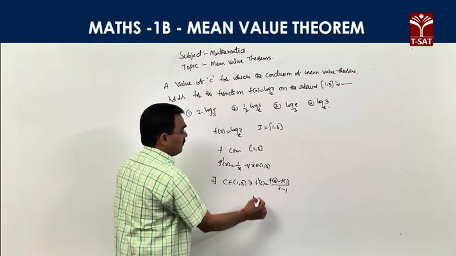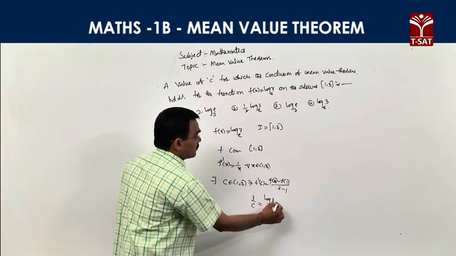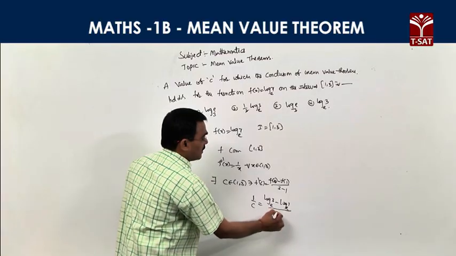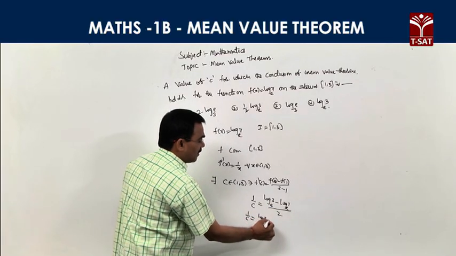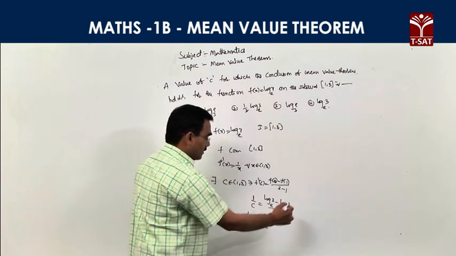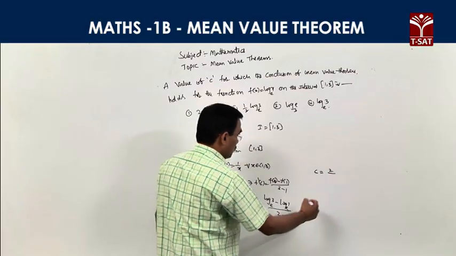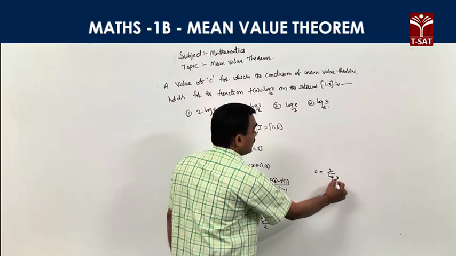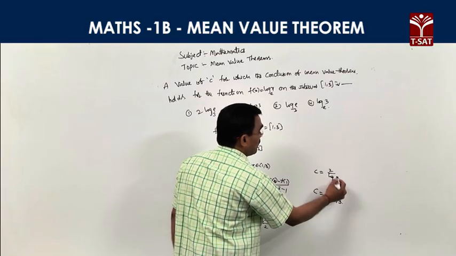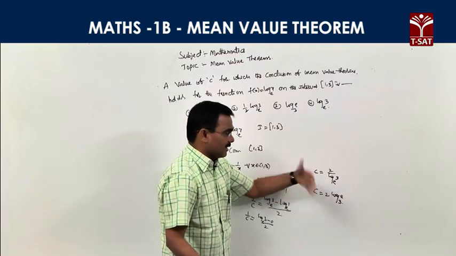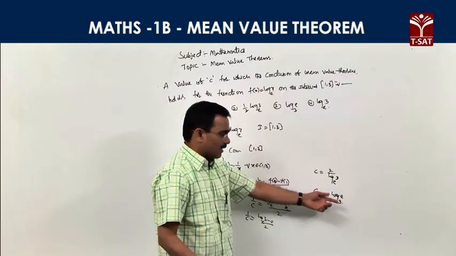What is the f of 3 value here? f of 3 is log 3 base c, minus f of 1, which is log 1 base c, divided by 2, right? The value is 1 by c is equal to log 3 base c minus log 1, which is 0, by 2. So c is equal to 2 by log 3 base c, right? c is equal to, using 1 by log a base b is log b base a, 2 into 1 by log 3 base c, that is log e base 3.